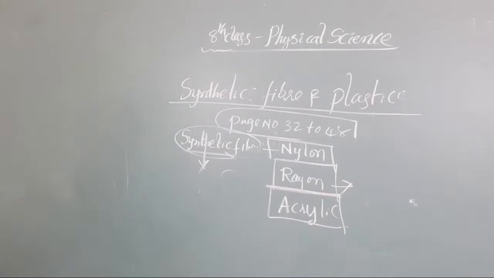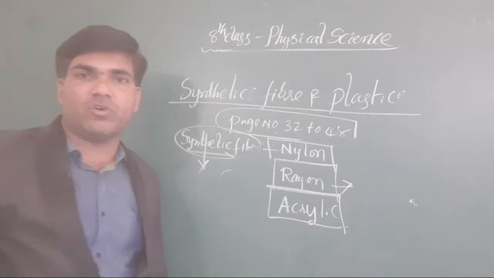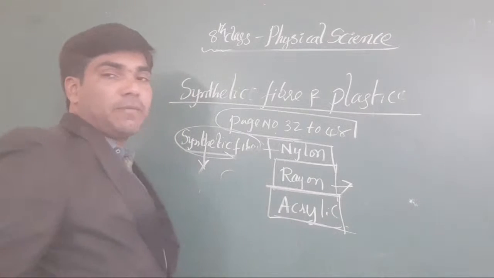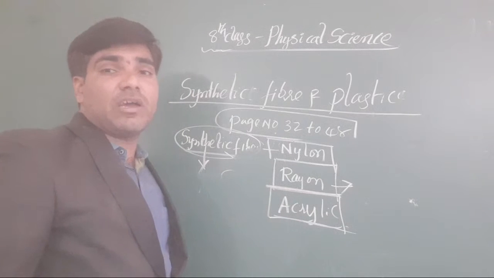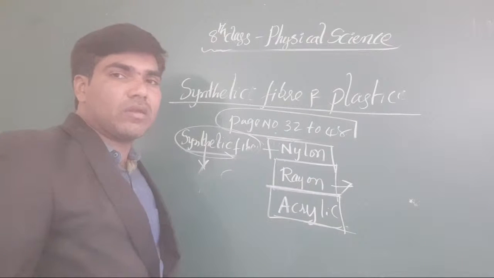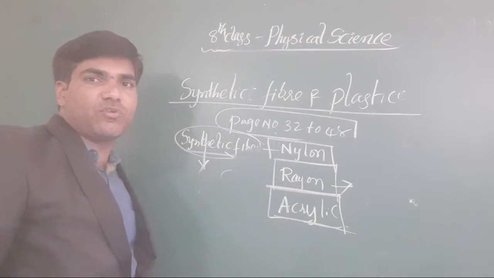Here, what material do we use for the preparation of acrylic? We use coal, air, water, and iron, limestone. These all we use. What do we use for the preparation of acrylic? Okay, we use coal, water, air, and lime water.